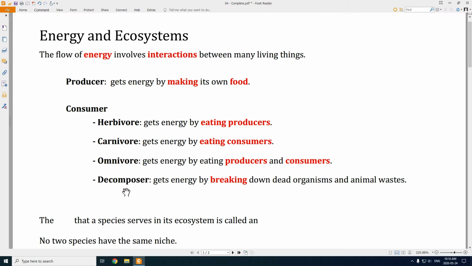So the producers allow the energy to enter the ecosystem by making glucose, and then that energy is transferred throughout that ecosystem by all of these things eating either the plants or each other or breaking them down. And we'll look at some diagrams that show this better, right? Because this is just a bunch of different terms, but we'll look at some diagrams shortly.